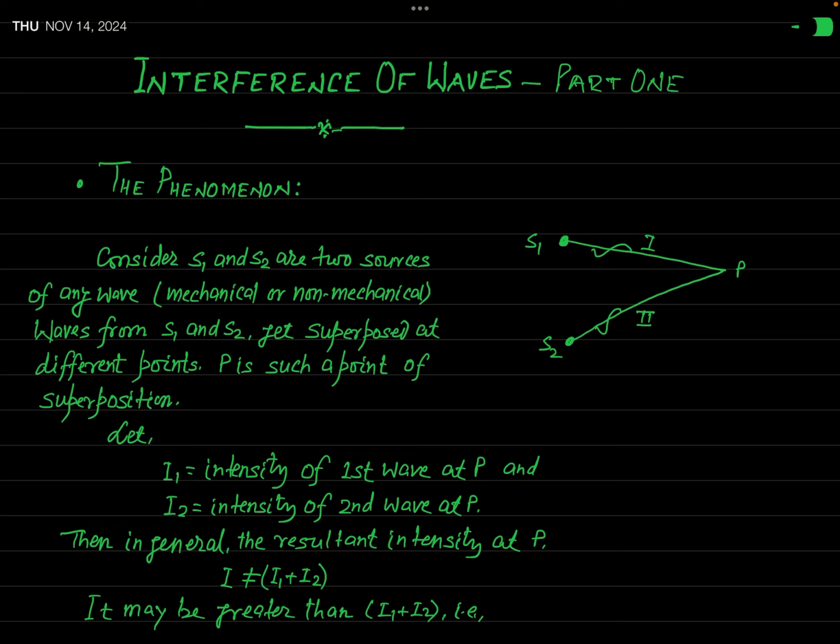Actually, this lecture will be completed in two parts. This is the first part of the lecture on interference of wave, because in this lecture we will derive only the basic equation for the resultant intensity, on the basis of which we explain the interference of wave in a clear-cut manner. And after this first part, we will see the important points of discussion in its second part. Because if I try to cover all these things in one video, the video will become lengthy and that will not be suitable for you.